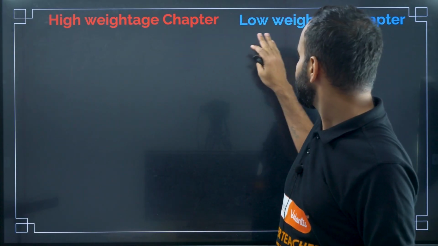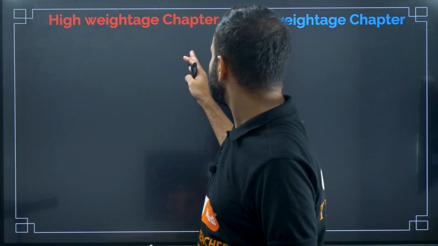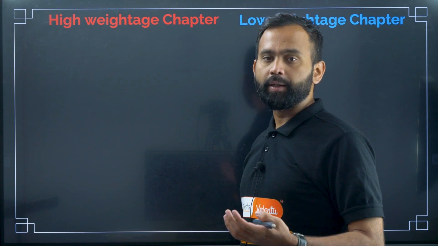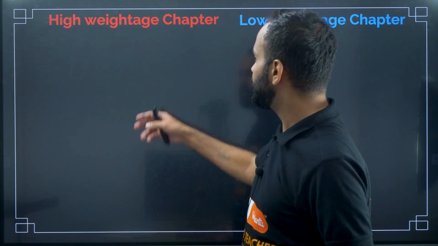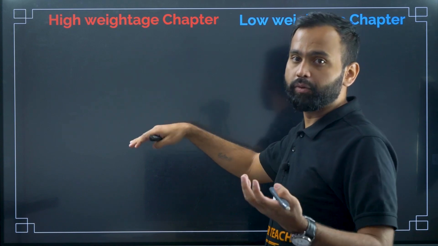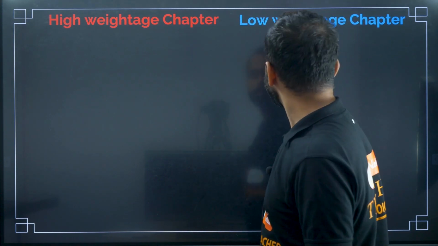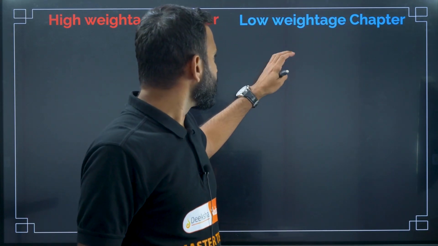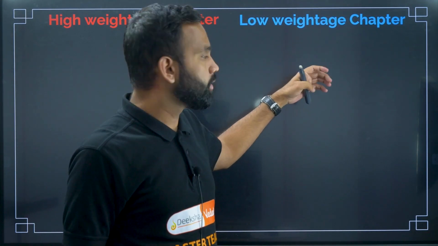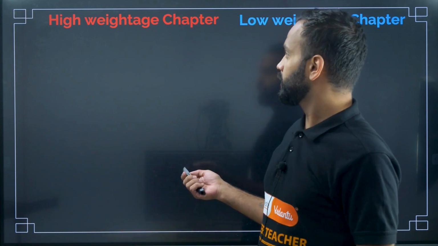So there are high weightage topics and low weightage topics. High weightage chapters are those from which they are going to ask 3 or more than 3 questions. Low weightage topics are the chapters from which they are going to ask 2 or 3 questions, that's it. So let's see what the high weightage topics for NEET are.